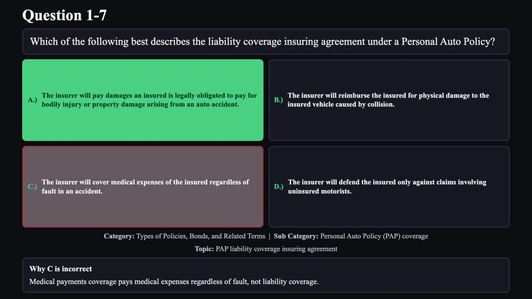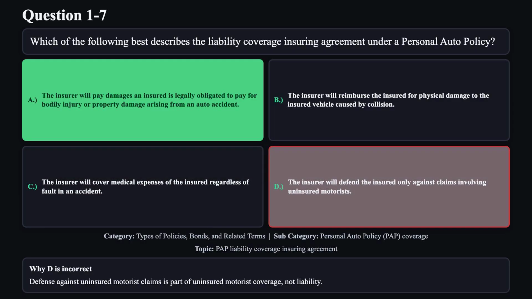Reason C is not correct. Medical payments coverage pays medical expenses regardless of fault, not liability coverage. Reason D is not correct. Defense against uninsured motorist claims is part of uninsured motorist coverage, not liability.